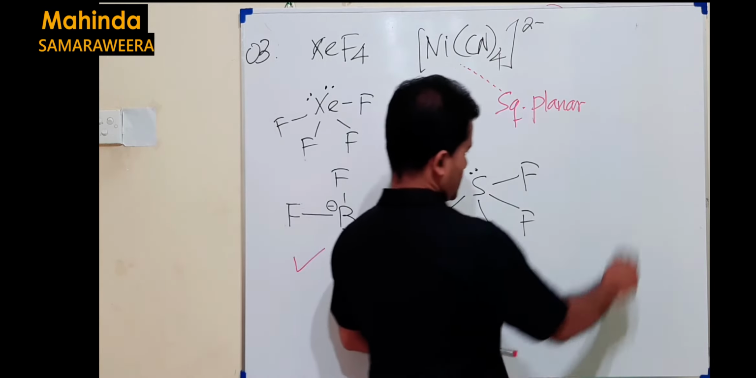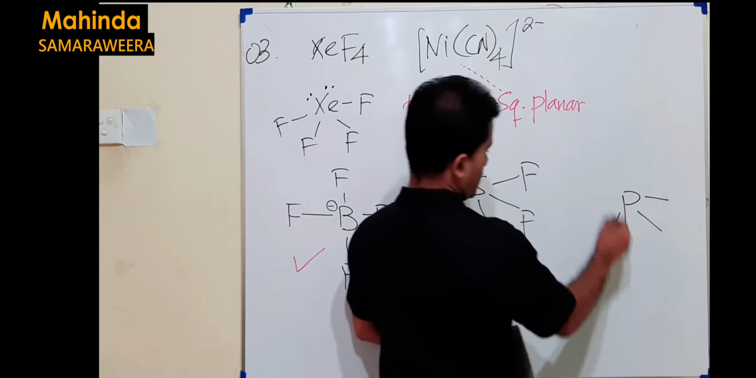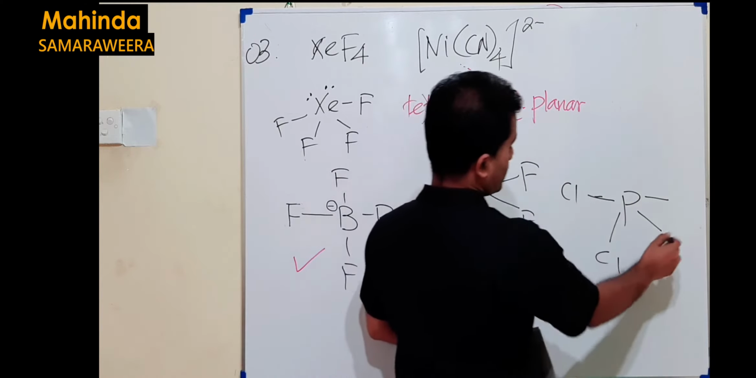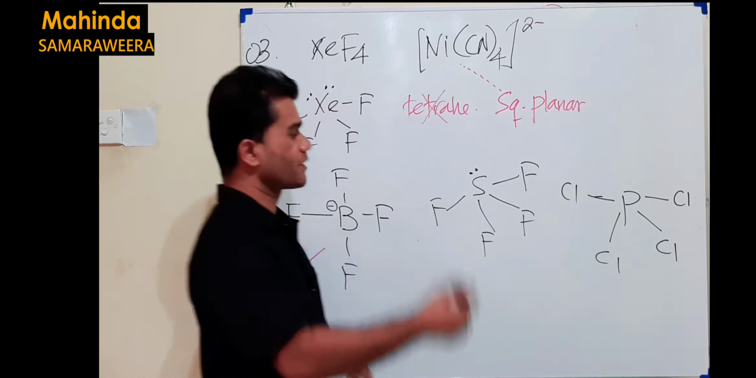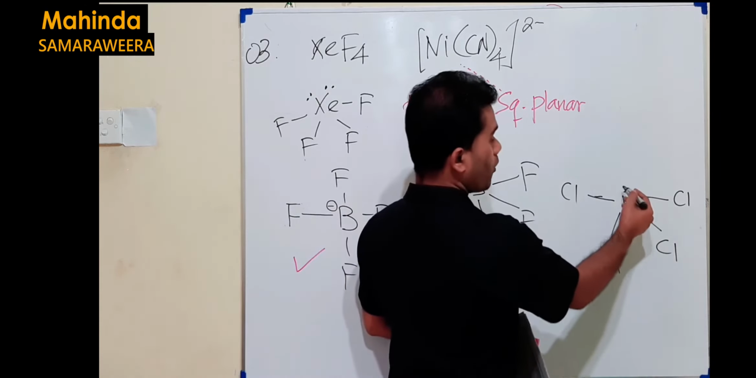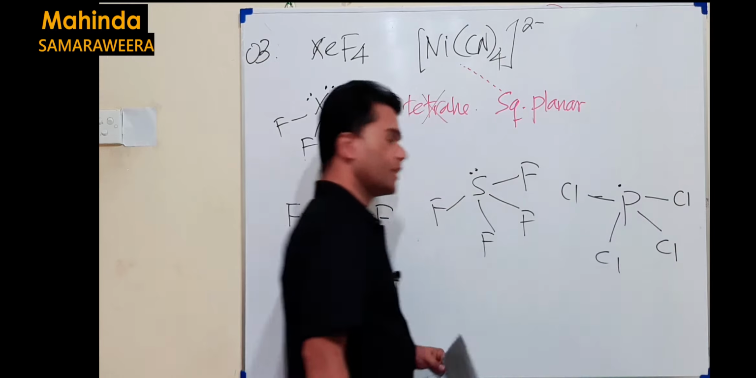PCl4 minus. When you consider PCl4 minus, we have 4 P-Cl bonds like this. You know, phosphorus is from group number 5. There should be 5 valence electrons. Out of 5, 4 are involved in bonding. There is 1 electron remaining here.